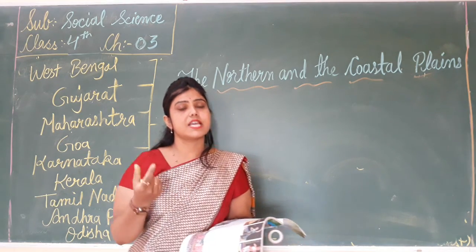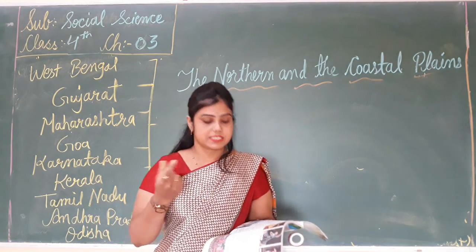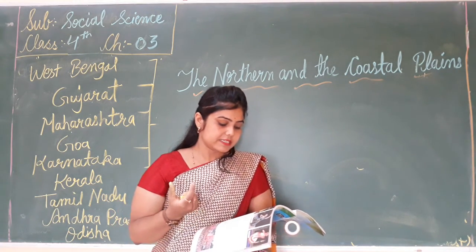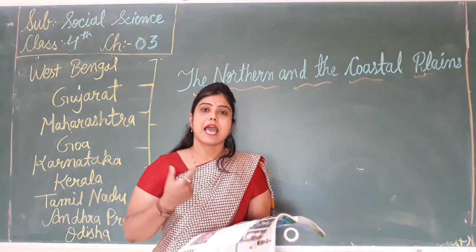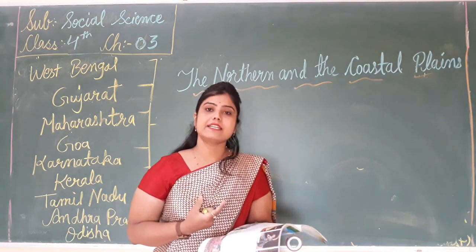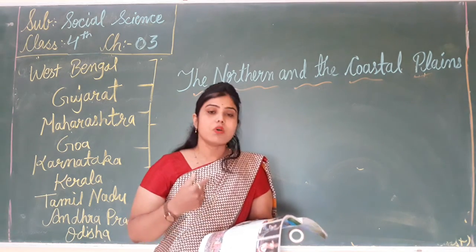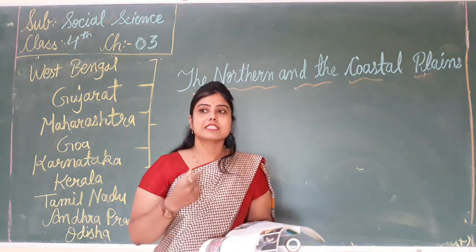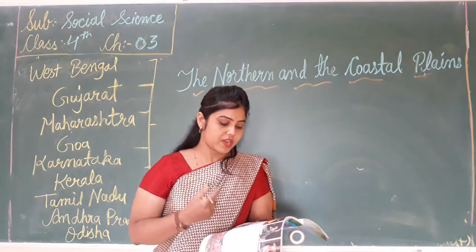Now, there are many textile mills, oil refineries and diamond cutting centers in Gujarat. Most people speak Gujarati and the Ras Garba is a popular folk dance.